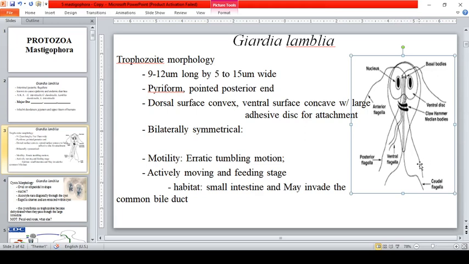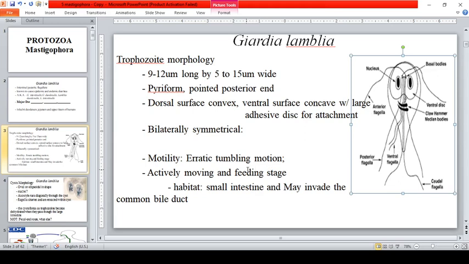Another is the caudal flagella, one pair, so that is already 6. And the other pair is the ventral flagella. Anterior, posterior, caudal, ventral: a total of 8 flagella, or 4 pairs.